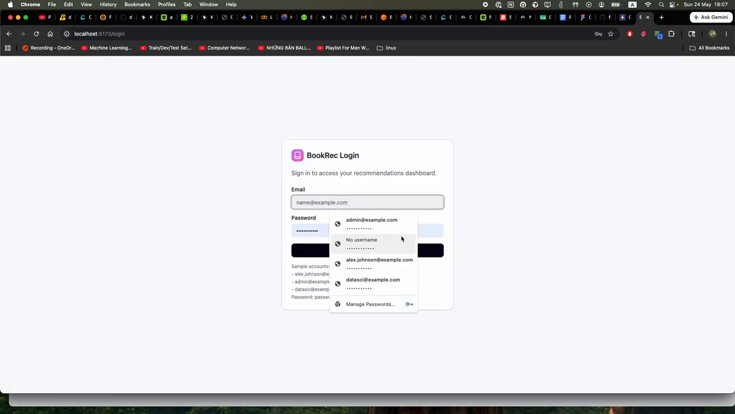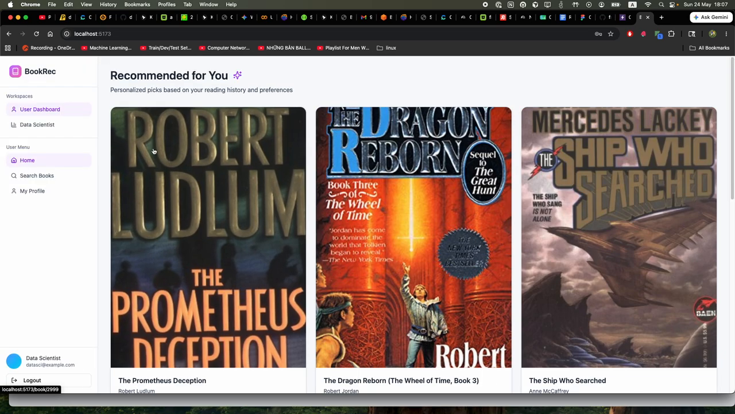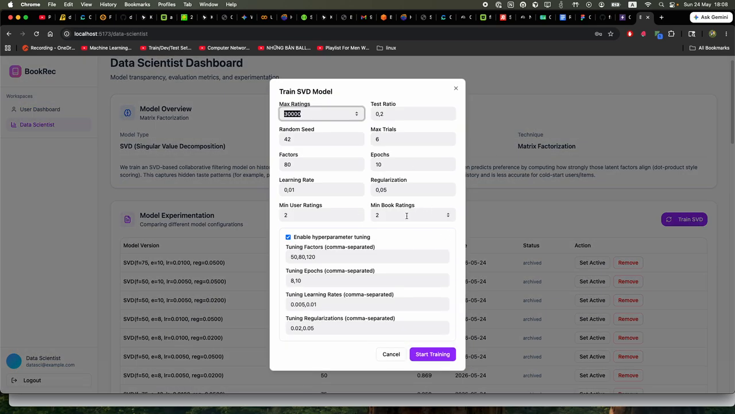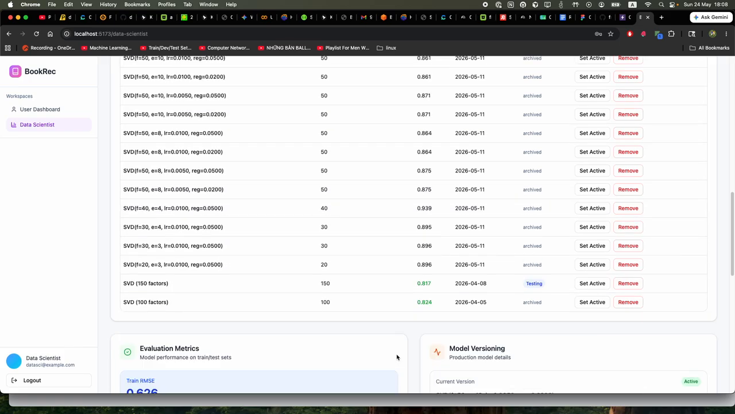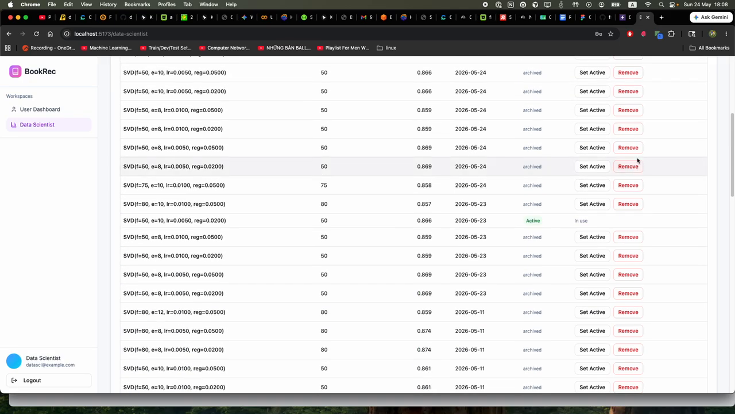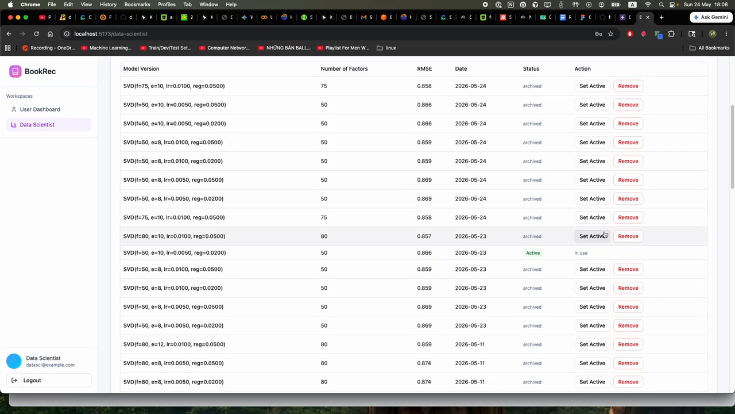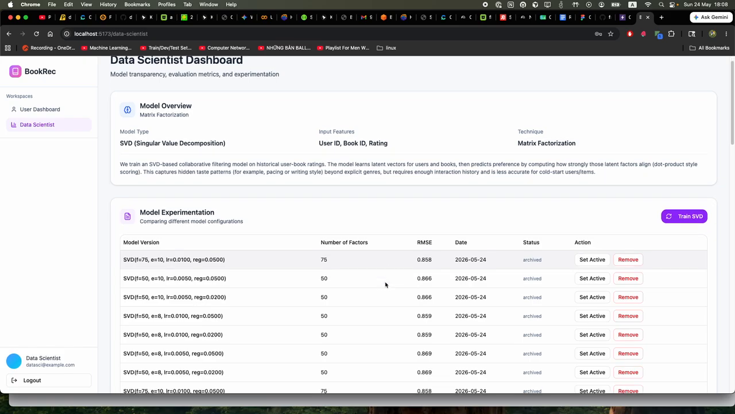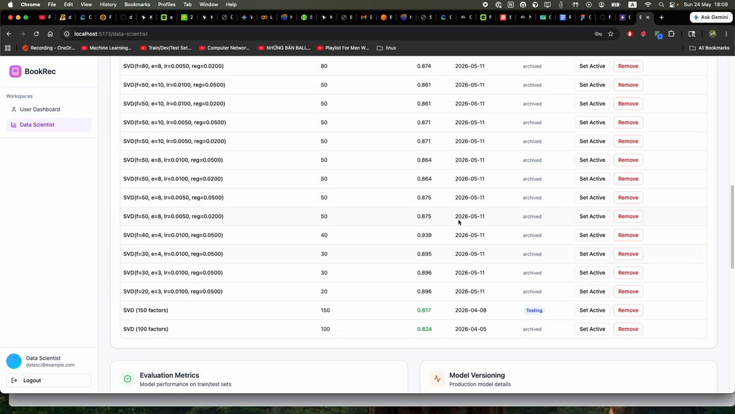For the data scientist, we have the ability for training with hyperparameters. Also set active for the one that is the most effective model with the highest metric.